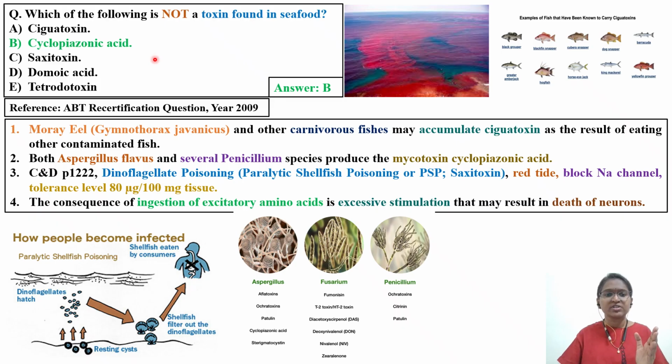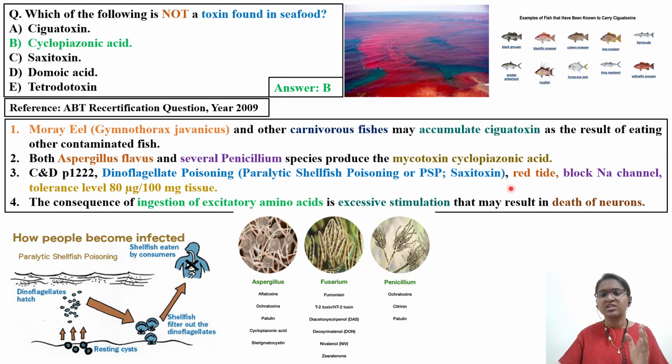Coming to the third option, that is saxitoxin. There are different types of fish poisoning. Saxitoxin is related to paralytic shellfish poisoning, where the units will be PSP. For ciguatera also the units will be CFU, something like that. Dinoflagellate poisoning, these are taken from Casarett only. So you have to go back and read the plant and animal toxin chapter in the lesson. So in paralytic shellfish poisoning, or PSP, the toxin which is released from this type of paralytic fishes is